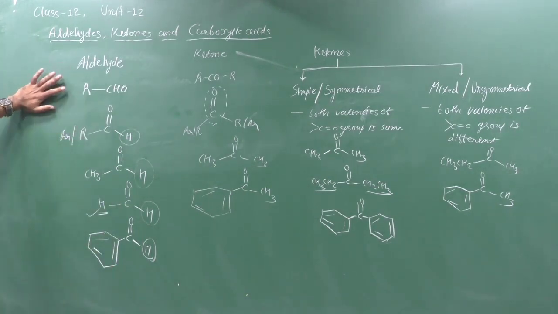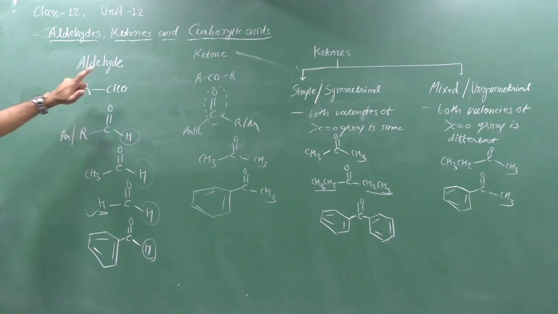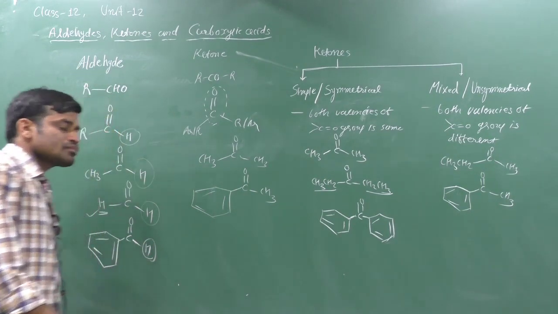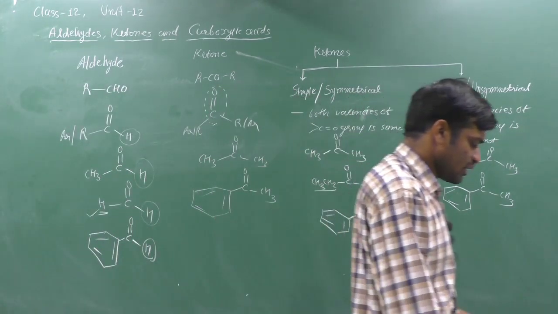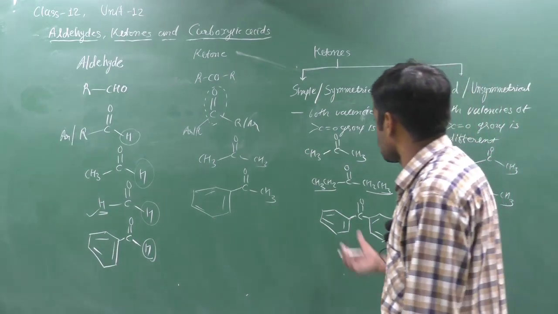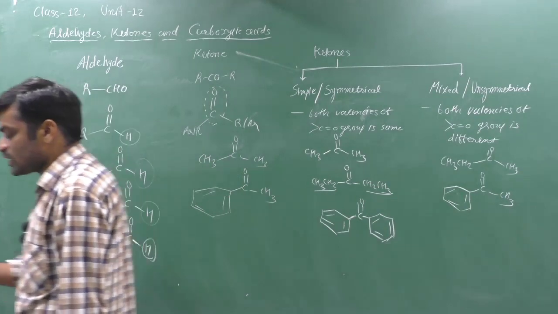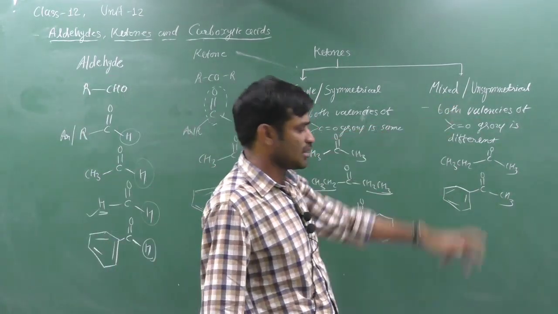First, the common formula of aldehyde is RCHO, which means one hydrogen is compulsorily attached to the carbonyl group, and the second valency is satisfied by a carbon-containing group, alkyl or aryl. Next is ketone, where the carbonyl group is bonded on both sides with carbon, either alkyl or aryl group. It is of two types: if the same groups are on both sides of the carbonyl group, it is simple or symmetrical ketone. If both are different, it is mixed or unsymmetrical ketone.